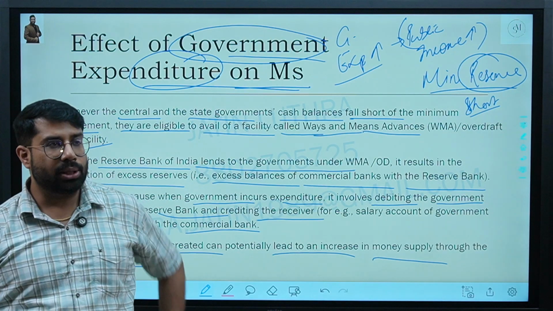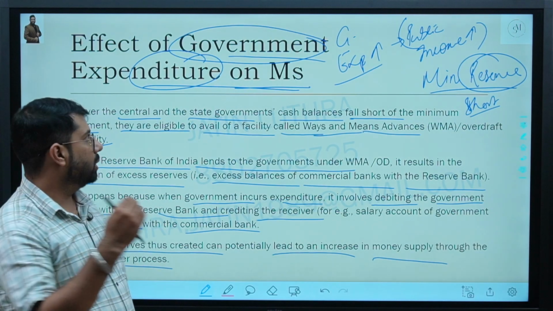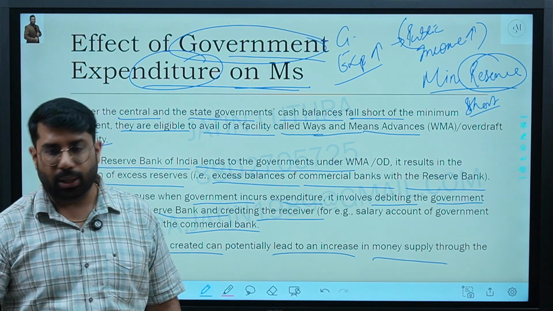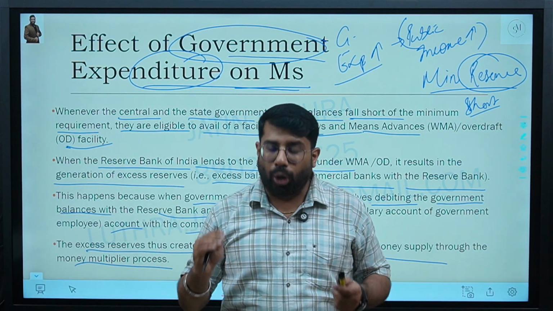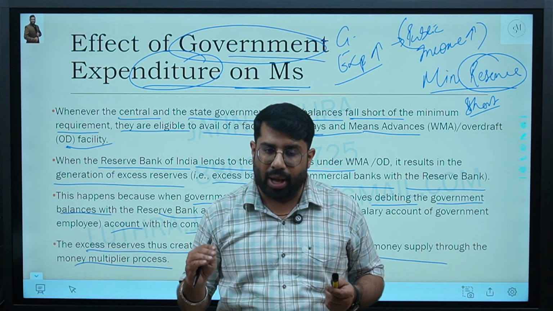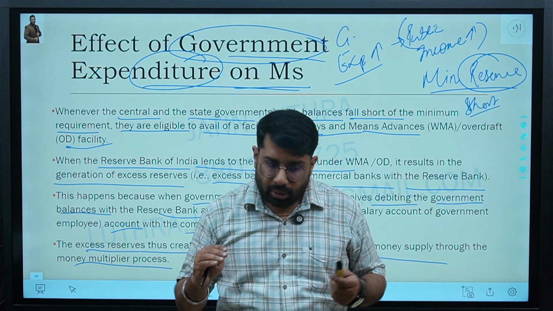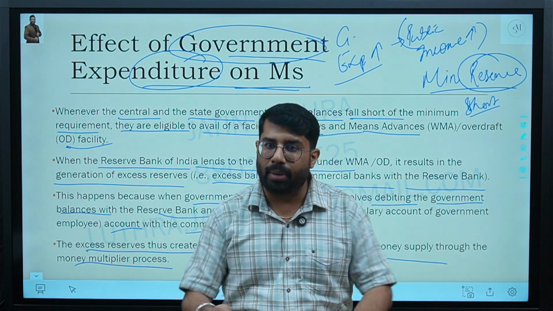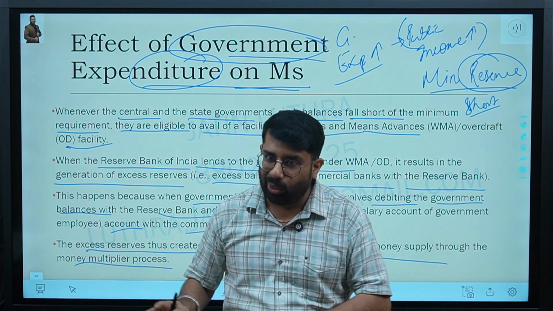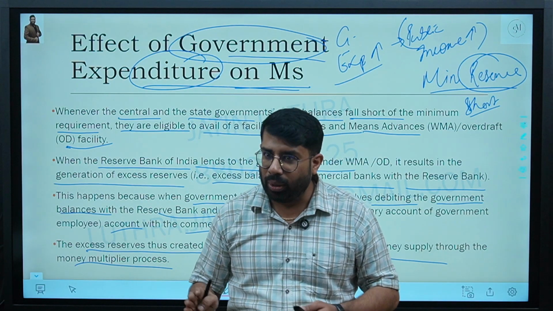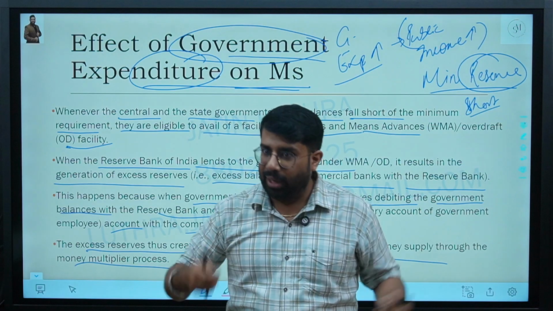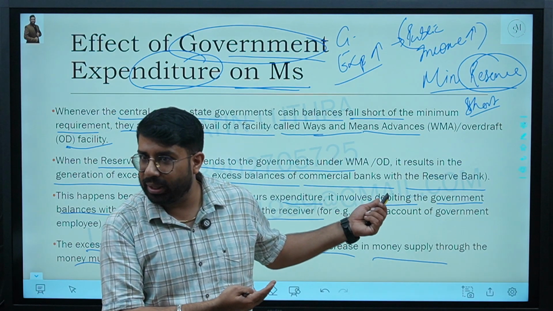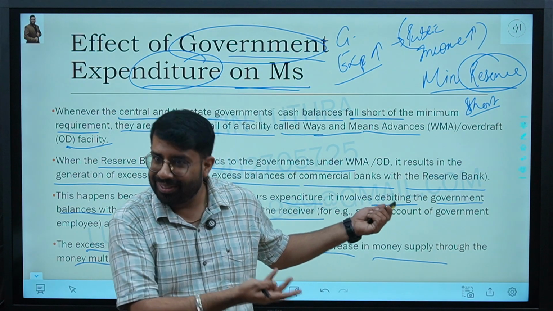Your doubt is, the reserve of the government was for emergency expenditure. Of course, yes. See, what could be the possible situation where the government is spending money from its minimum reserves? There should be an emergency only, no? Then only the government will use the minimum reserve amount, and for that purpose only that reserve was being kept by the government with the RBI. So it is using it.